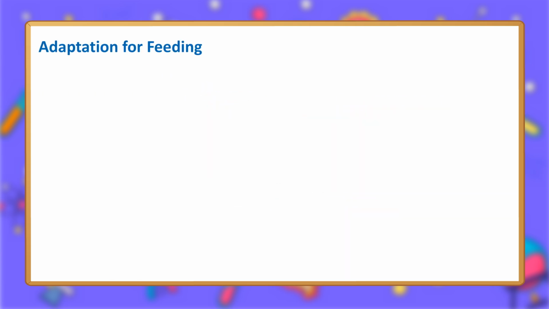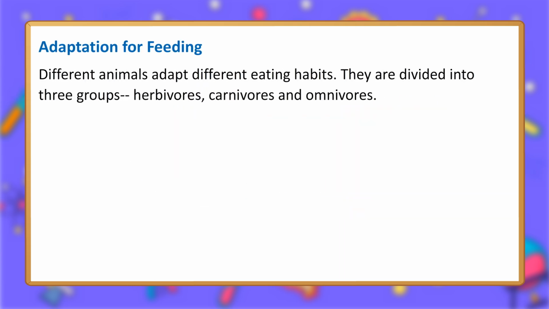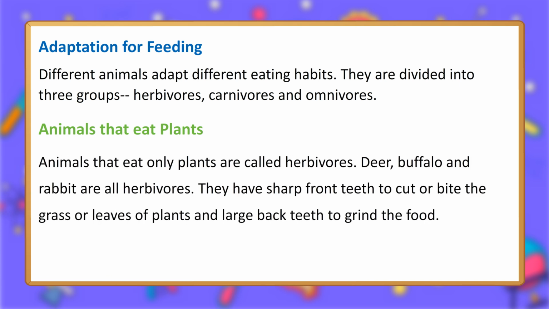Adaptation for feeding. Different animals adapt different eating habits. They are divided into three groups: herbivores, carnivores, and omnivores. Animals that eat plants. Animals that eat only plants are called herbivores. Deer, buffalo, and rabbit are all herbivores. They have sharp front teeth to cut or bite the grass or leaves of plants and large back teeth to grind the food.